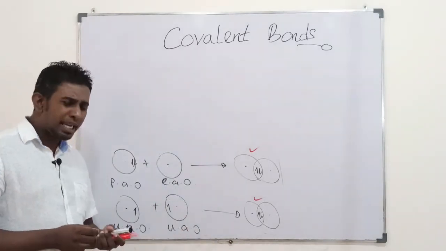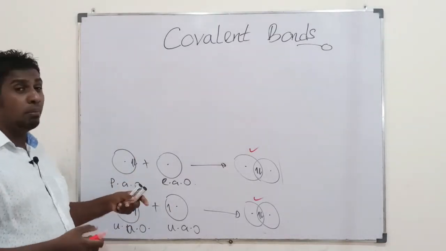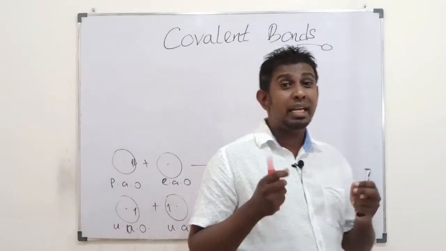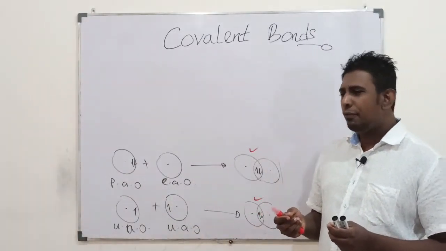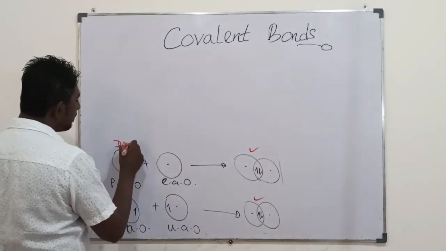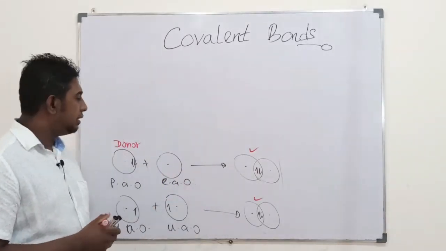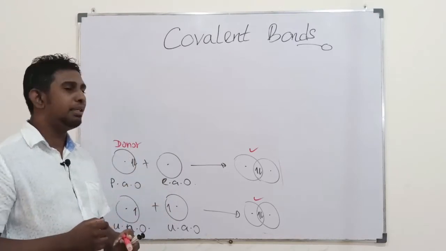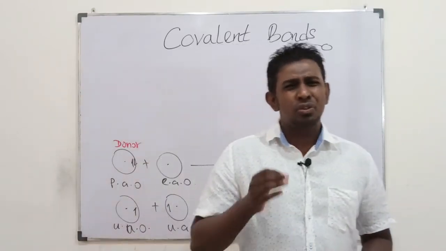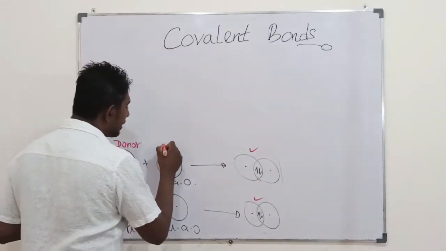Then students, in applications, this covalent bonding is referred to when both electrons are given by one atom only, from one atom's orbital only. So we call that the donor atom. The donor atom is going to participate in bond formation just by providing an atomic orbital. The other comes with an empty atomic orbital. So this is the donor, and this is the acceptor atom.